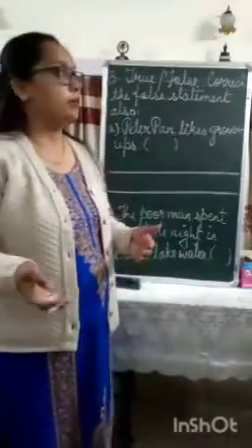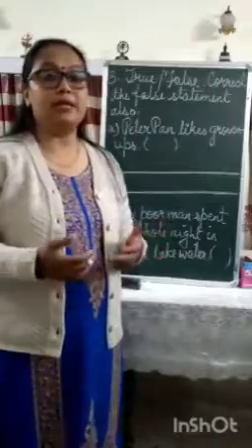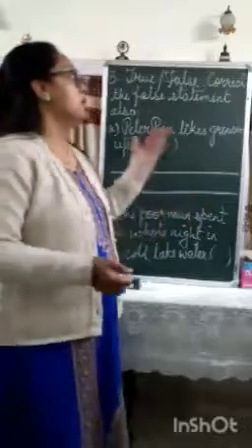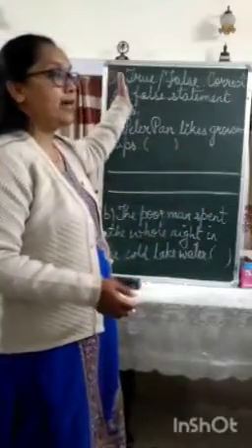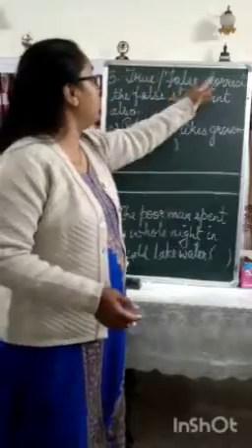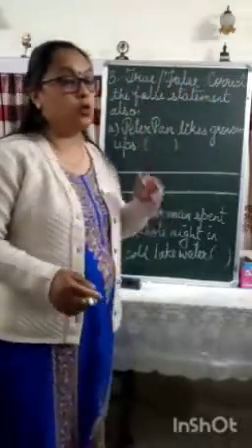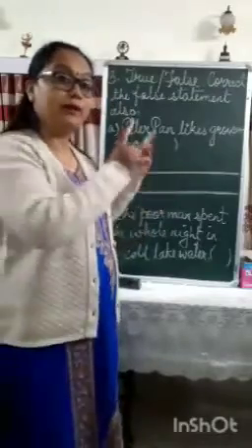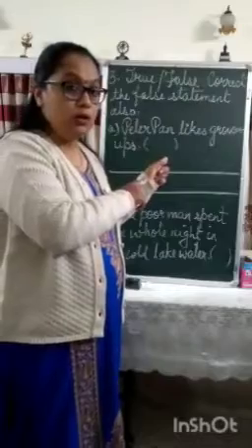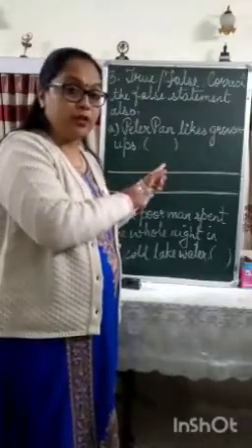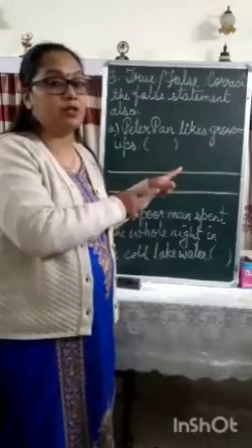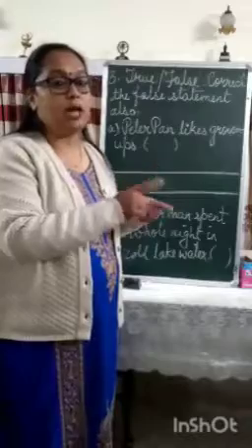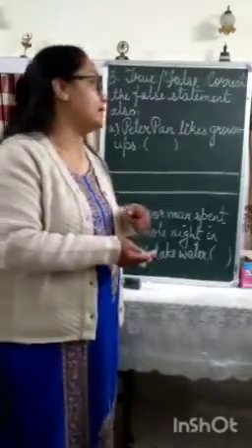The third kind of question will be where you'll be given a sentence and you'll have to decide whether what is written in the sentence is true or false. Okay, so let's do the question. The question will be: write true or false and then correct the false statement also. So here two things you have to do. First you'll have to read the sentence, then you'll have to write whether the sentence given is true or false, whether it is a true statement of what has been given in the chapter or whether it is against the information given in the chapter. And then if it is false, you'll have to correct that statement also. Okay, let's see the example.